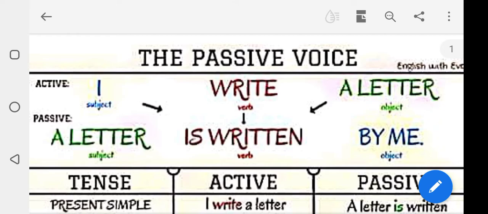And see this verb, write. You should write the verb 3, I mean the past participle, verb 3. Write, verb 1. Wrote, verb 2. And written, verb 3. A letter is written, add by. By, I change to, I is the subject here. Change to me. This is the object. Yes, once again. A letter is written by me.